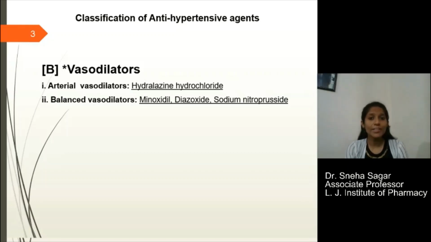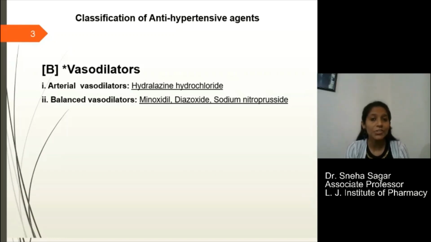So vasodilators, as the name indicates, lower the blood pressure in normal and hypertensive patients. This is due to selective arterial vasodilation, like hydralazine, that is particularly more selective for arterioles. However, sodium nitroprusside affects both arteries and veins.